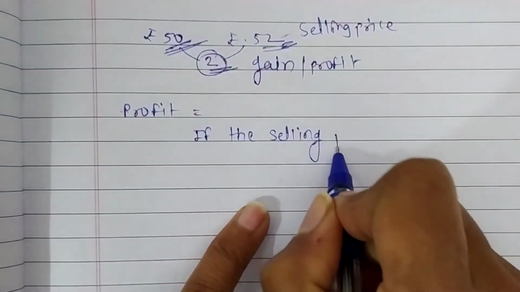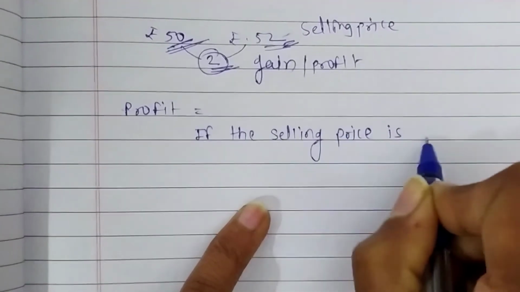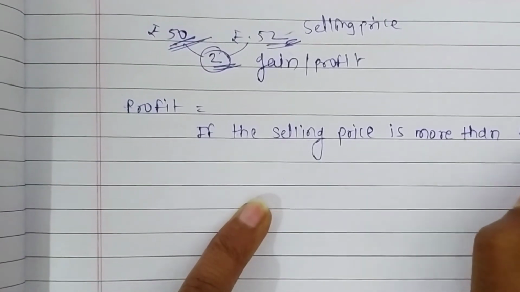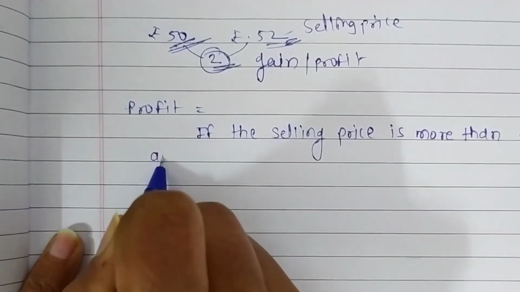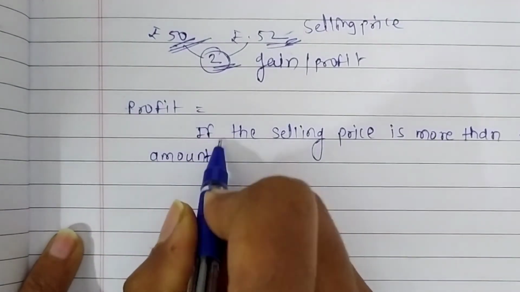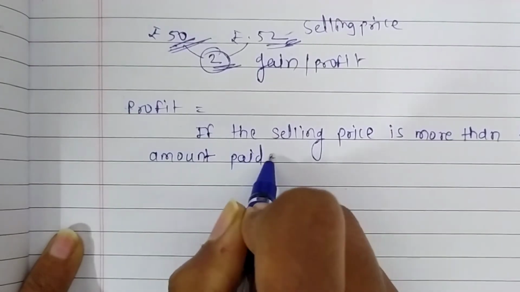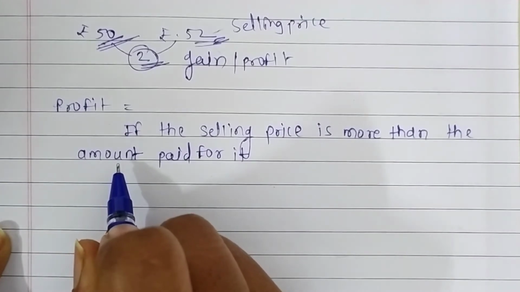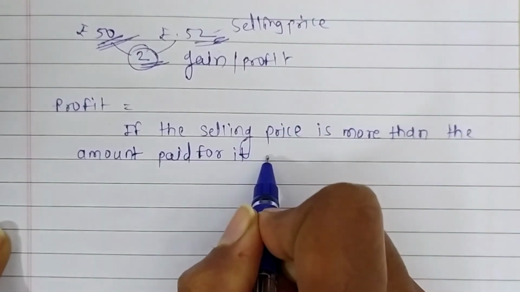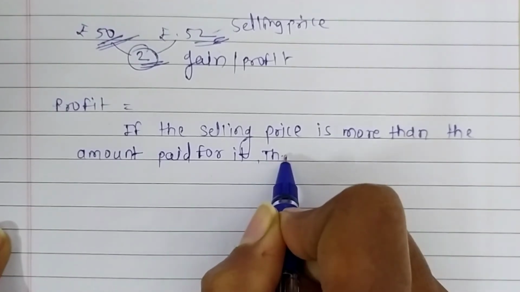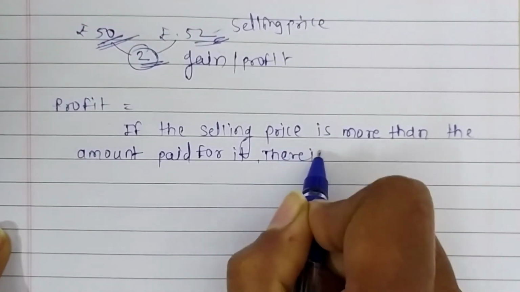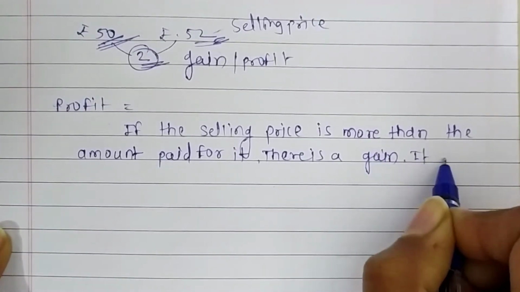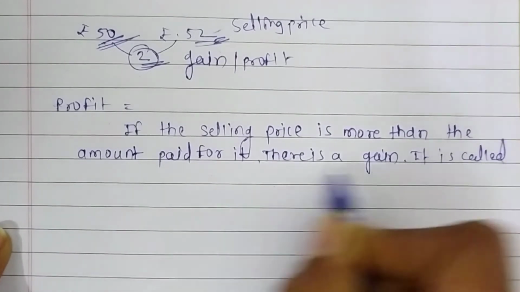If the selling price is more than the amount paid for it, the amount meaning the rupees paid for it, there is a gain, and that gain is called a profit.